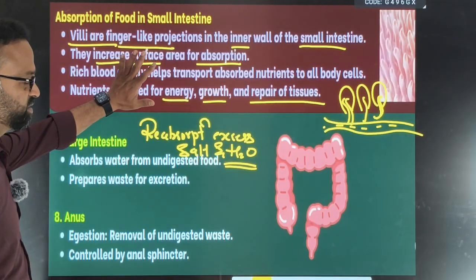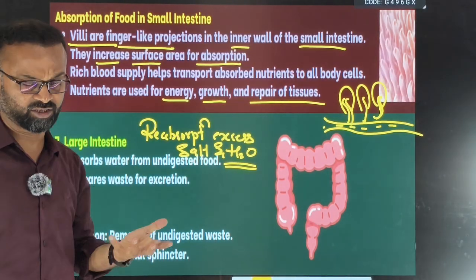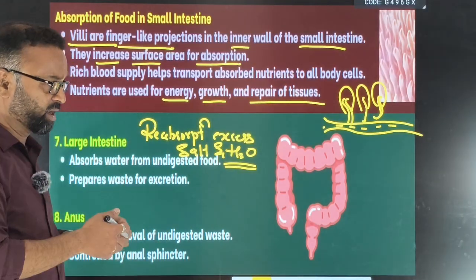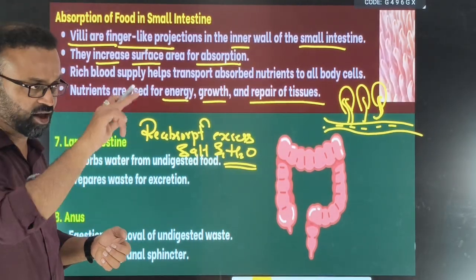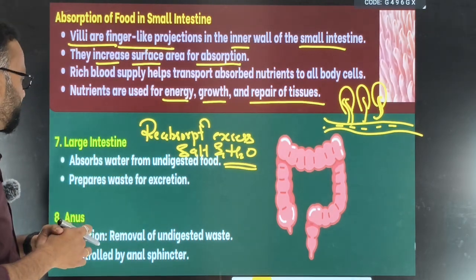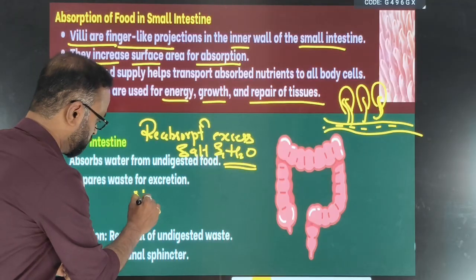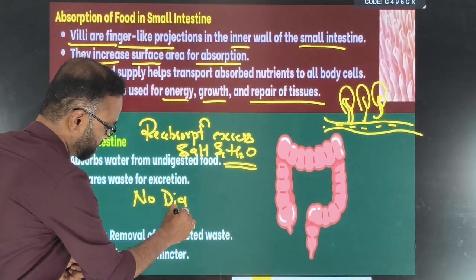In the small intestine, after the digested nutrients are absorbed, the leftover food is what? That is undigested food. That will come into the large intestine. When it's passing across the large intestine, the excess amount of salt and water will again be reabsorbed back into the blood, and here no digestion takes place.